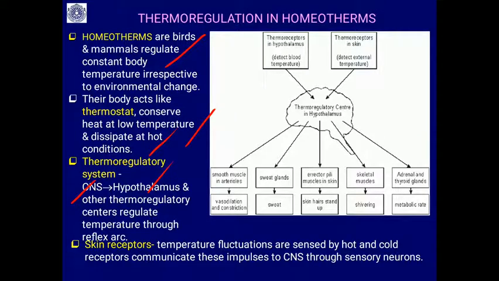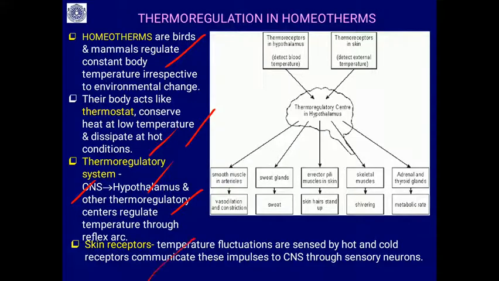It coordinates with the other thermoregulatory centers in the body, the thyroid, adrenal and skin receptors, and maintains a constant temperature.